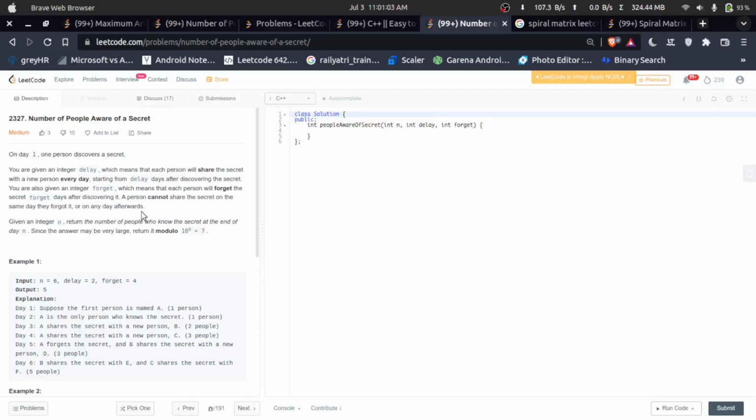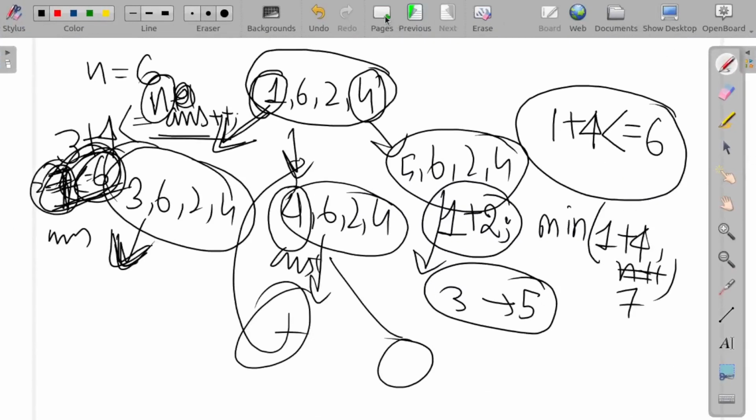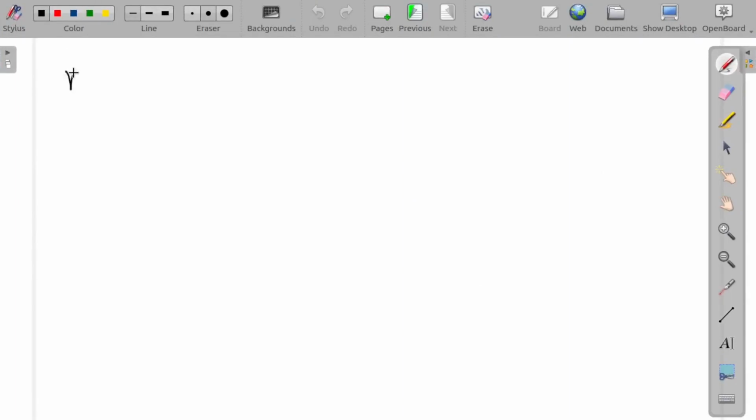The answer may be very large, so in that case I will return it modulo 10 to the power 9 plus 7. First I am going to dry run the problem, and after that I will implement my logic in code. So n is equal to 6, delay is equal to 2, and forget is equal to 4.